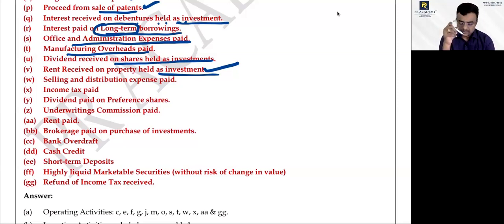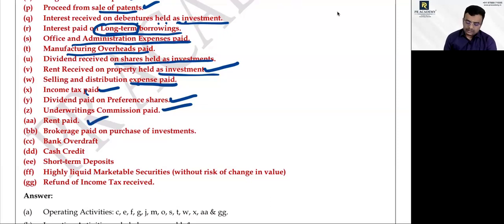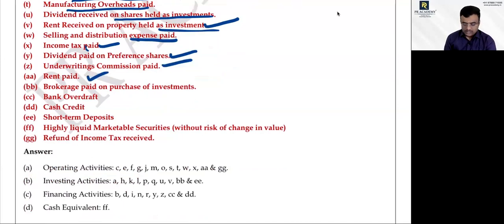Yes or no? Billing and distribution expenses paid: operating activity. Income tax paid: operating activity. Dividend paid on preference shares: financing activity. Underwriting commission: financing activity. Rent paid: operating activity.